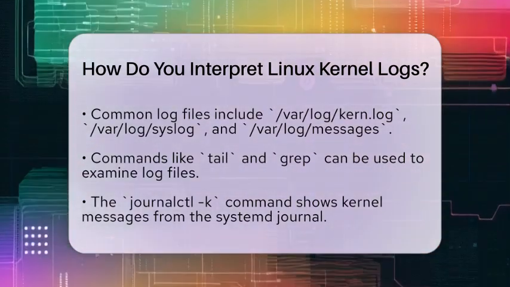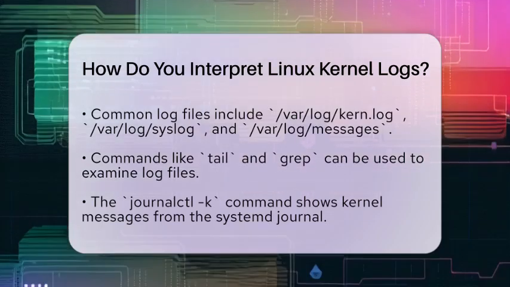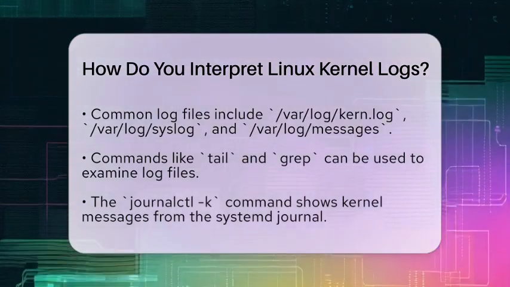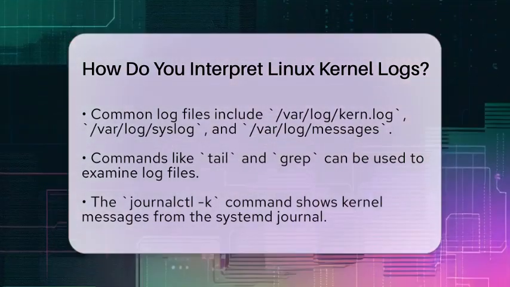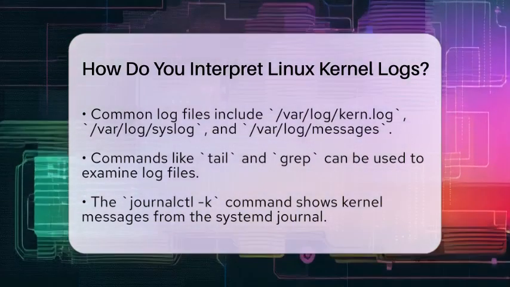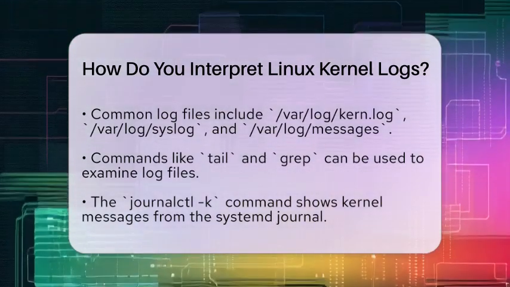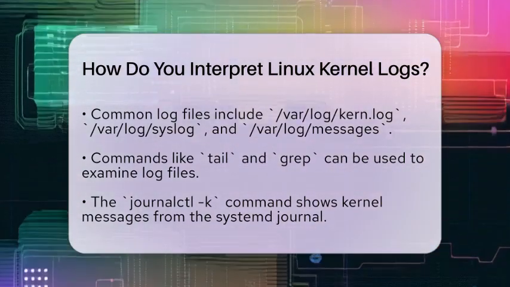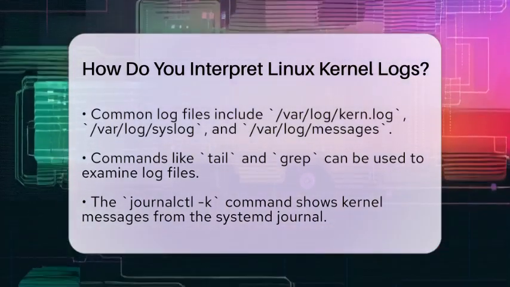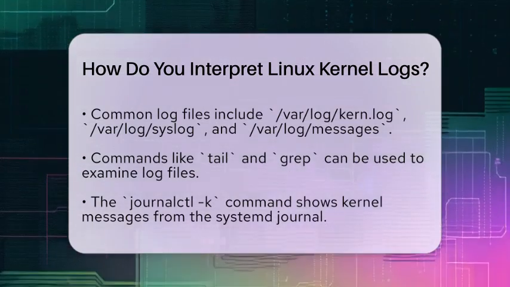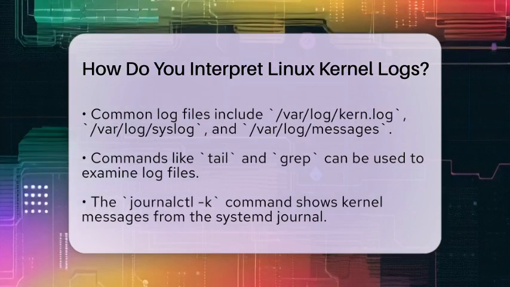To access and filter kernel logs, you can use various commands. The dmesg command displays the current contents of the kernel ring buffer, which is great for real-time events. Another useful command is journalctl with the option -k, which shows kernel messages from the system journal. You can also use grep and tail to filter logs by keywords like error or warning to pinpoint specific issues. For instance, searching for hardware errors can be done with grep error /var/log/kern.log.